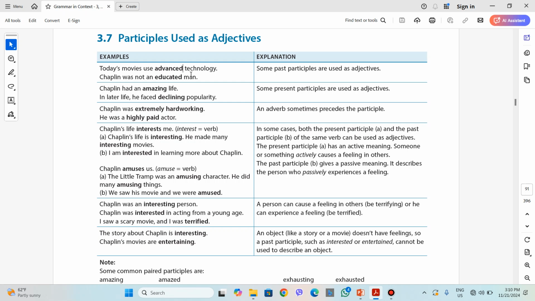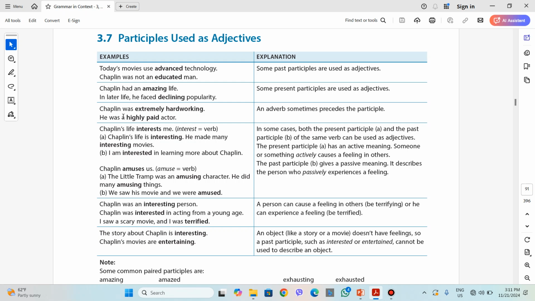Chaplin was not an educated man. You see, educated with ed, past participle, but it is used before a noun, and it is not the main verb. The main verb here, in the first example we have use. The second example we have verb to be. Therefore, we have words or past participles which are used as adjectives. The second part of the table that we have, Chaplin had an amazing life. In later life, he faced declining popularity. The present participle can also be used before nouns as adjectives.